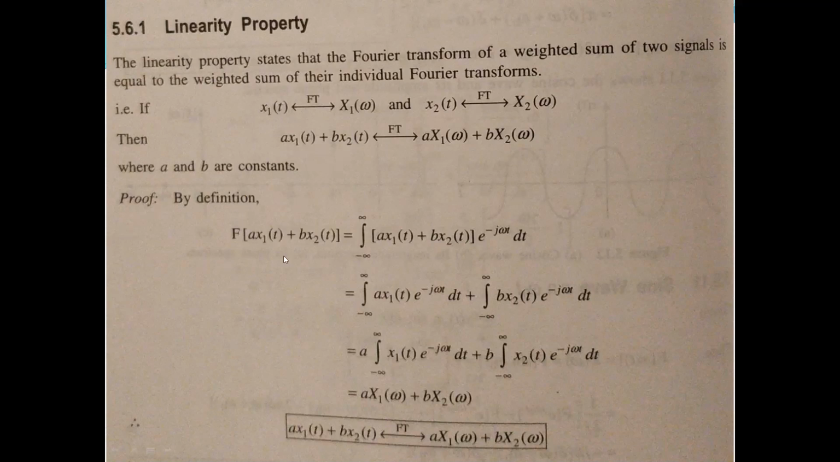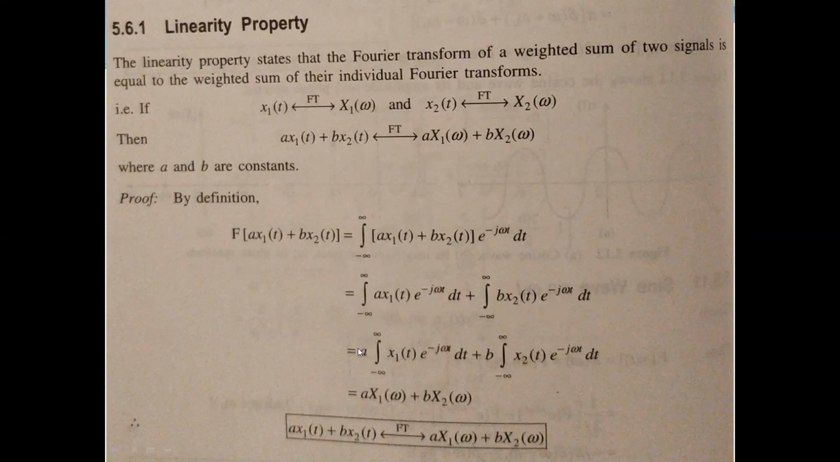The proof of this property is done by taking the Fourier transform of the LHS, which is a x1 plus b x2. The Fourier transform formula is the integration from minus infinity to plus infinity of x(t), here a x1 plus b x2, into e to the power minus j omega t dt. By opening the bracket and splitting into two terms, the first term becomes a into x1(t) e to the power minus j omega t dt, plus b into x2(t) e to the power minus j omega t dt.